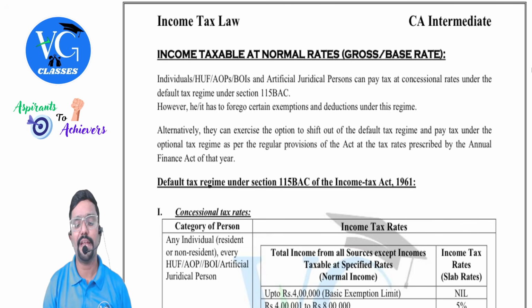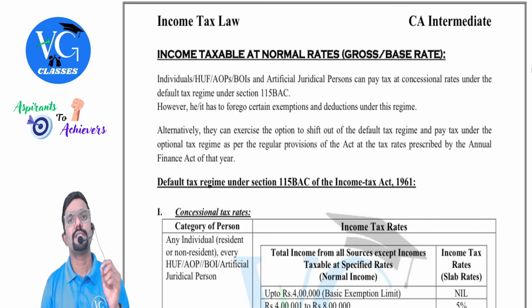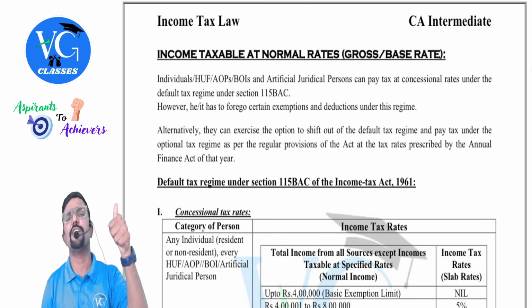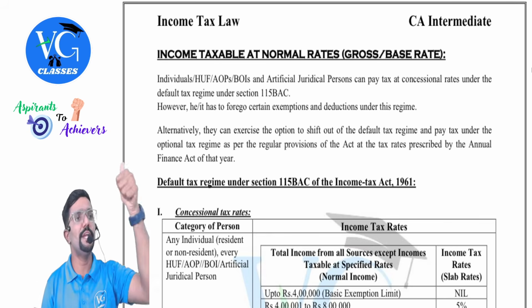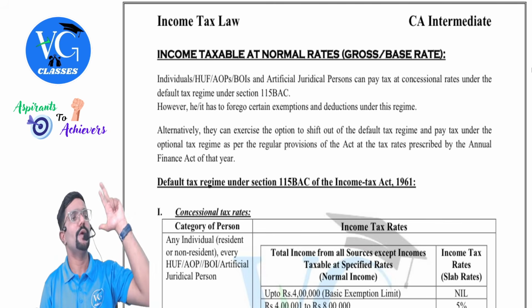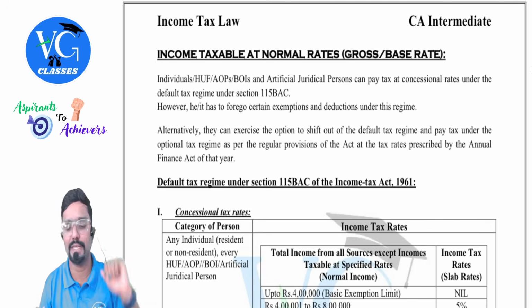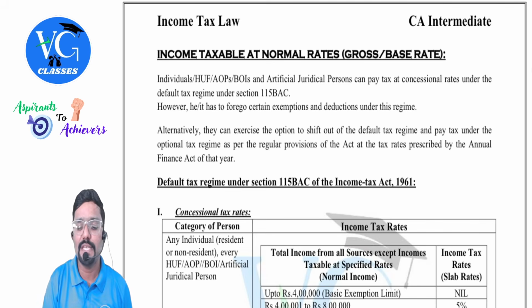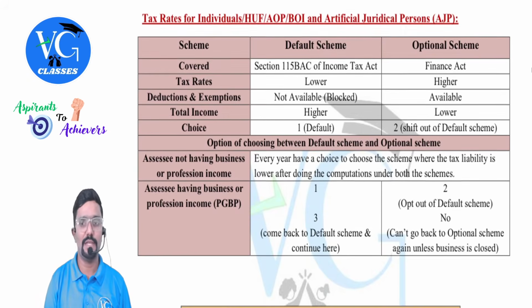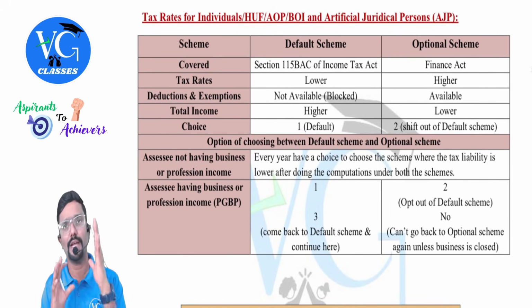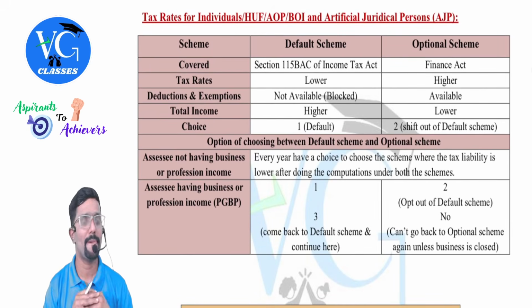So, before we see the rates, guys, we are now seeing the tax rate for the first set of persons. Who are those, sir? Individual, HUF, AOP, BOI, and artificial juridical person. So before we see tax rates, I just want to explain one thing. This is not there in the material. Just observe. If you want, you can make a note of it later. I will give time, but first pay attention.